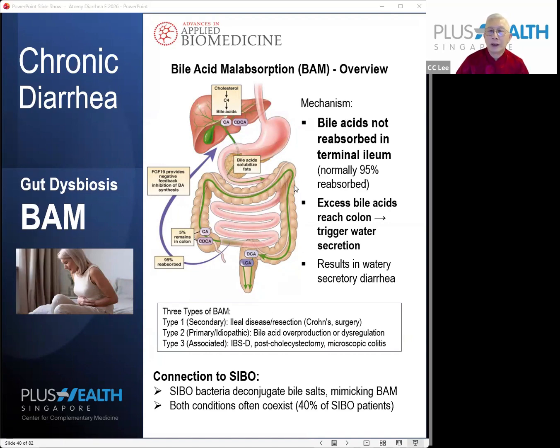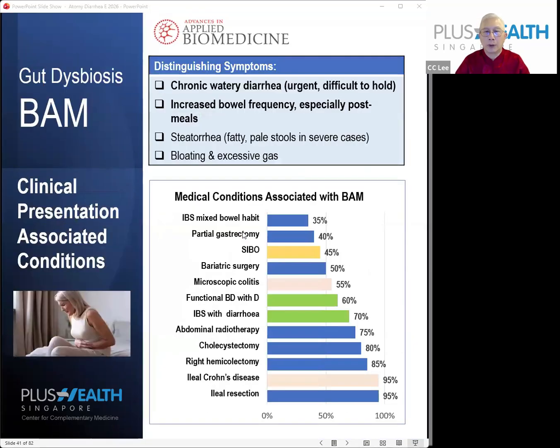Now, if your bile acid is not fully absorbed and a lot of the bile acid runs into the large intestine, it triggers water secretion. Because bile acid is an acid, the large intestine will secrete water into there to flush it out. So this results in watery secretory diarrhea. This is very well connected to the bacterial overgrowth problem.